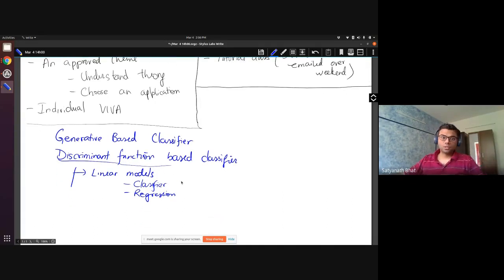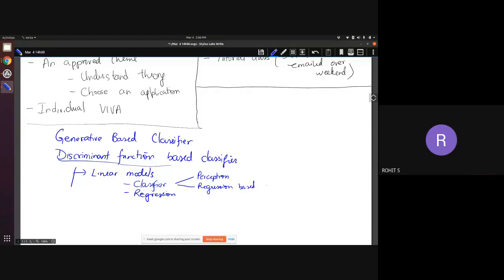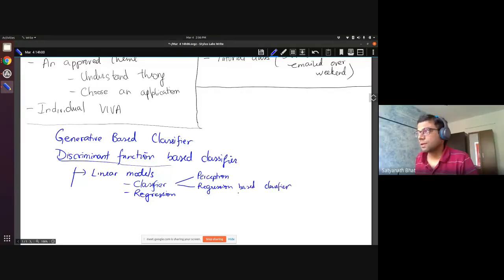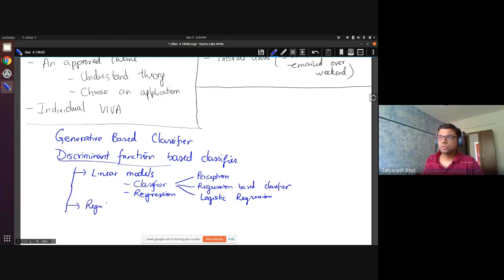You will see several types of classifiers: the perceptron, a regression-based classifier, and logistic regression. Then we will discuss some of the issues of regularization, and we will also see some probabilistic interpretation.